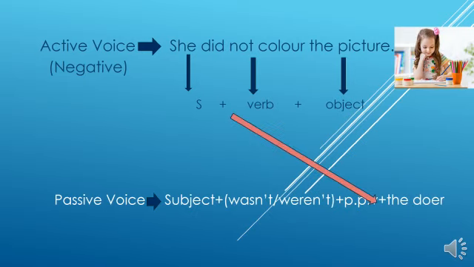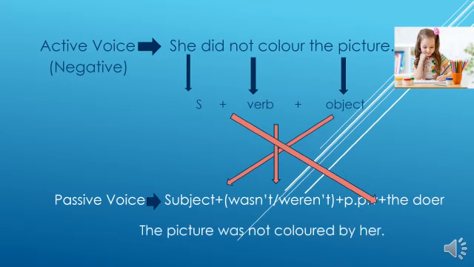Then the subject becomes the doer. The verb changes to wasn't or weren't plus past participle. The object becomes the subject. Here the object is the picture, so you have to begin the sentence with the picture. The picture means it is singular.